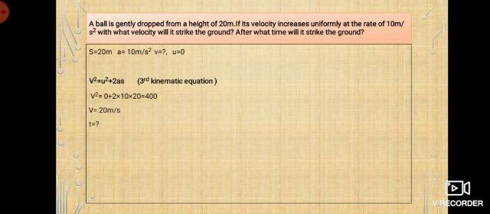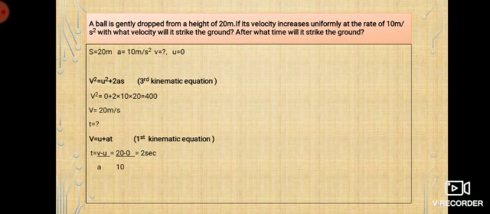I also need to find out the time that it takes to strike the ground. So that is a question mark. So for that I'm going to use the first kinematic equation, that is v is equal to u plus at. I'm going to apply the things. t is equal to (v minus u) by a, that is (20 minus 0) by 10, that is acceleration is 10.